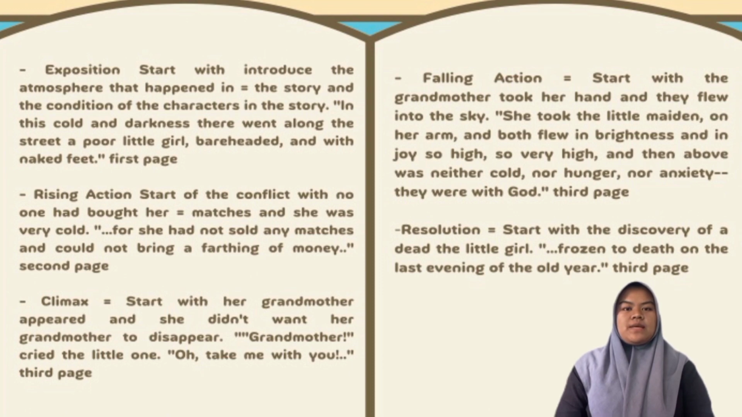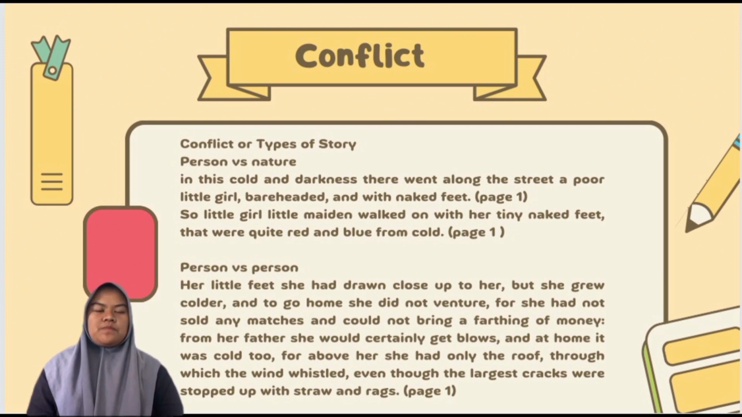Climax starts when her grandmother appears and she doesn't want her grandmother to disappear. "Grandmother," cried the little one, "oh, take me with you." Third page. Falling action starts when the grandmother takes her hand and they fly into the sky. She took the little maiden on her arm, and they flew in brightness and in joy so high, so very high, and above there was neither cold, hunger nor anxiety; they were with God. Third page. Resolution starts with the discovery of the little girl, dead on the last evening of the old year. Third page.